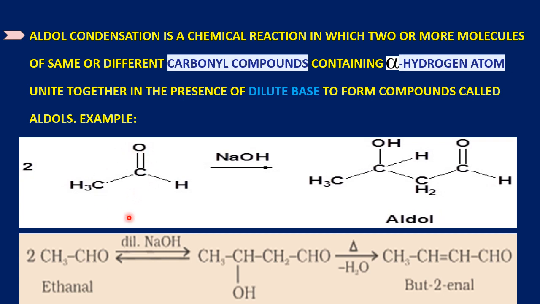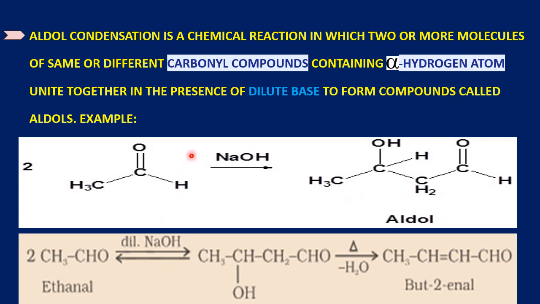Therefore, these two compounds combine together in presence of dilute base. We can take dilute sodium hydroxide, or dilute barium hydroxide, or potassium carbonate, any base. In presence of dilute base, it forms aldol product.